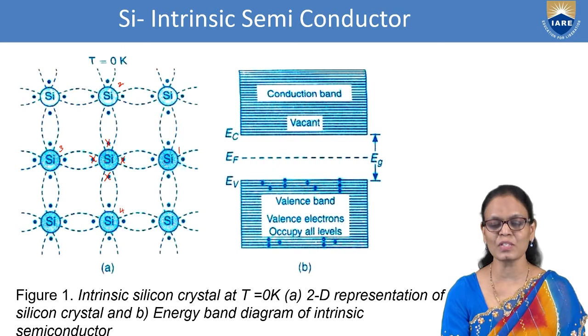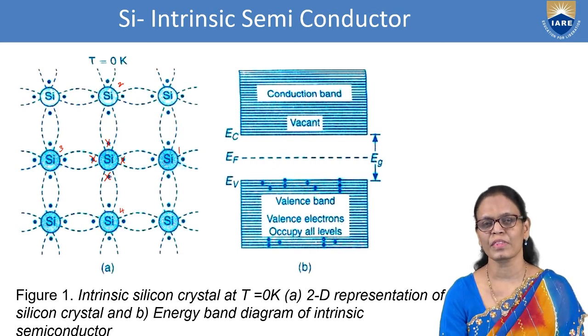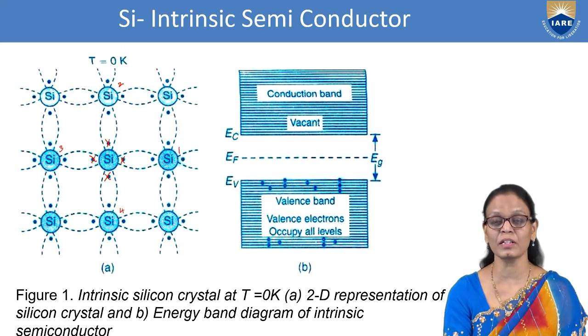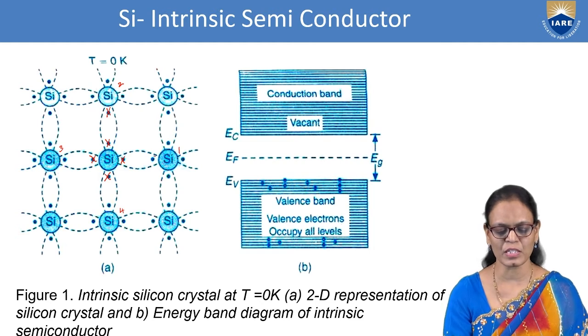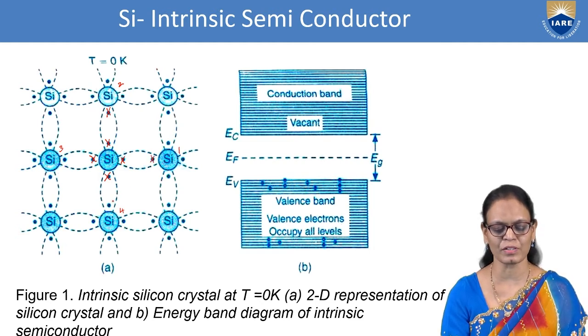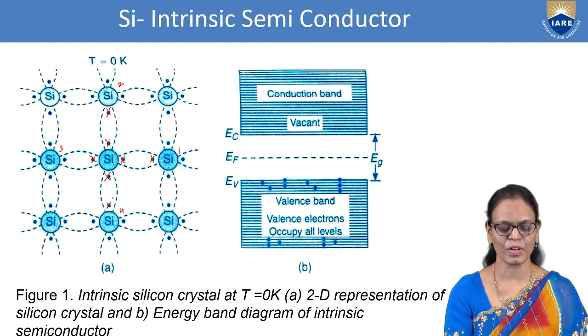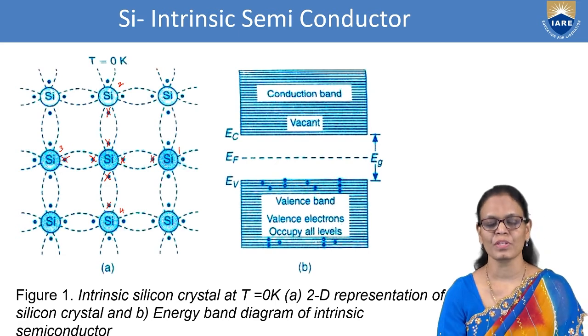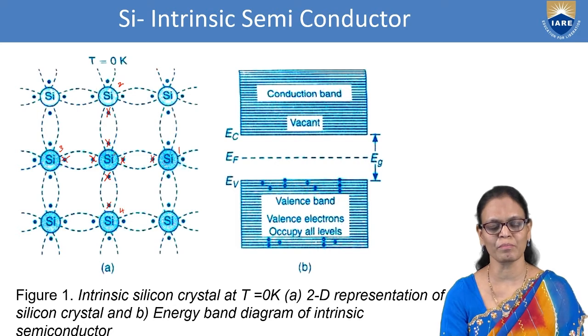So now these 4 electrons form covalent bonds with the neighboring atoms. So this electron forms a covalent bond with this electron. This forms a covalent bond with this electron. This one 4th and this is 3rd. So we have all the 4 electrons bonded by covalent bonds.